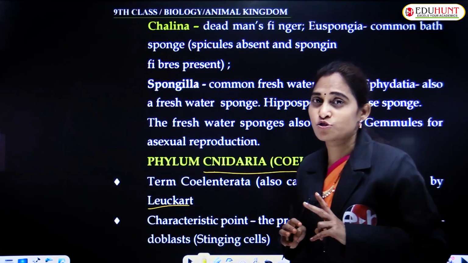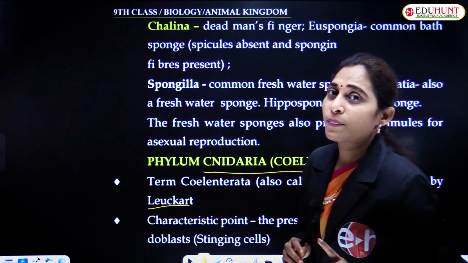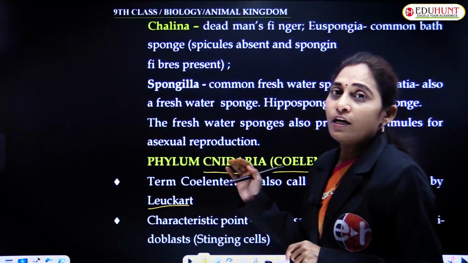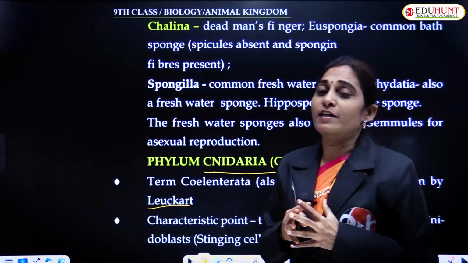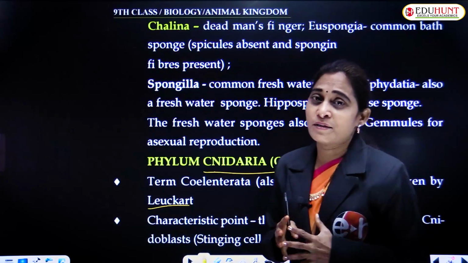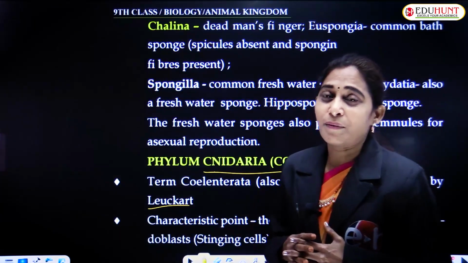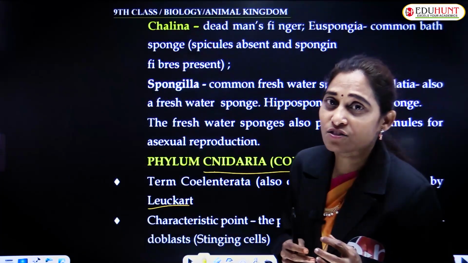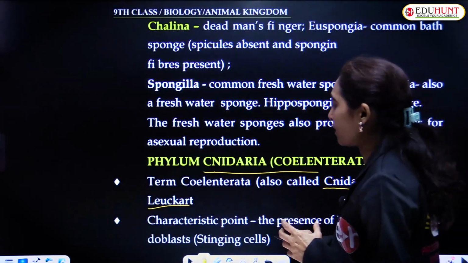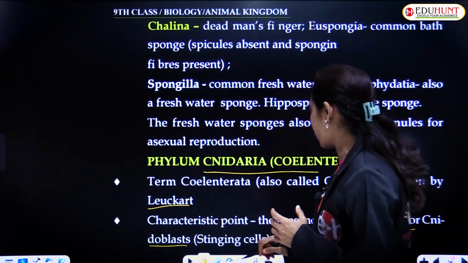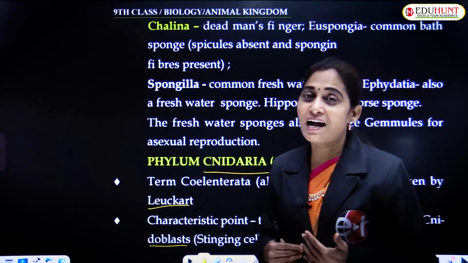The phylum has two names, Cnidaria or Coelenterata, and the characteristic point of this group of animals is the presence of cnidoblasts or stinging cells, otherwise known as nematoblasts.